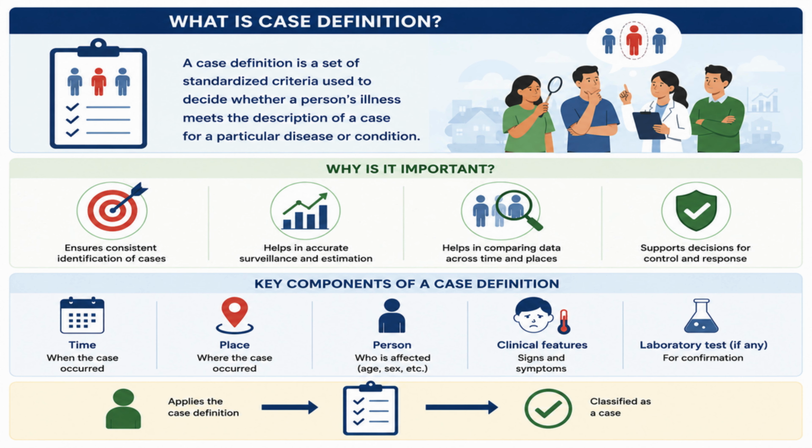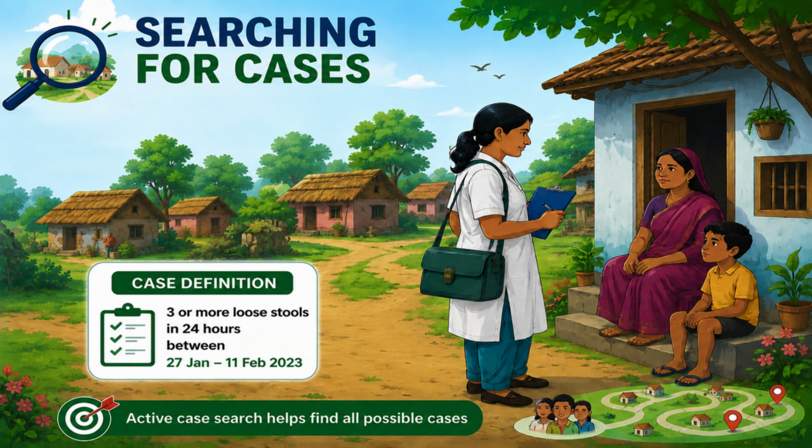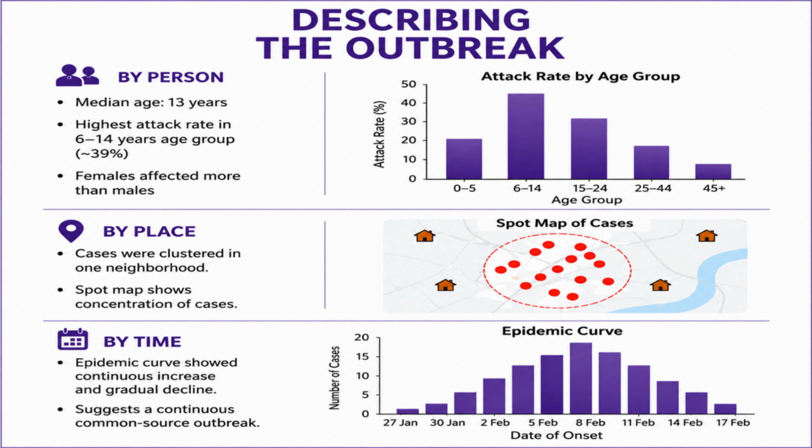The investigation began by defining the case definition. A case definition is a standardized set of criteria used to identify and classify cases in an outbreak. For instance, a case definition of acute diarrheal disease includes 3 or more episodes of loose or watery stools in the past 24 hours. After obtaining the line list of every case and post-verification with the case definition, the outbreak was described using person, place and time. Plotting graphs such as spot maps and epidemic curves helps epidemiologists better understand the pattern of an outbreak.